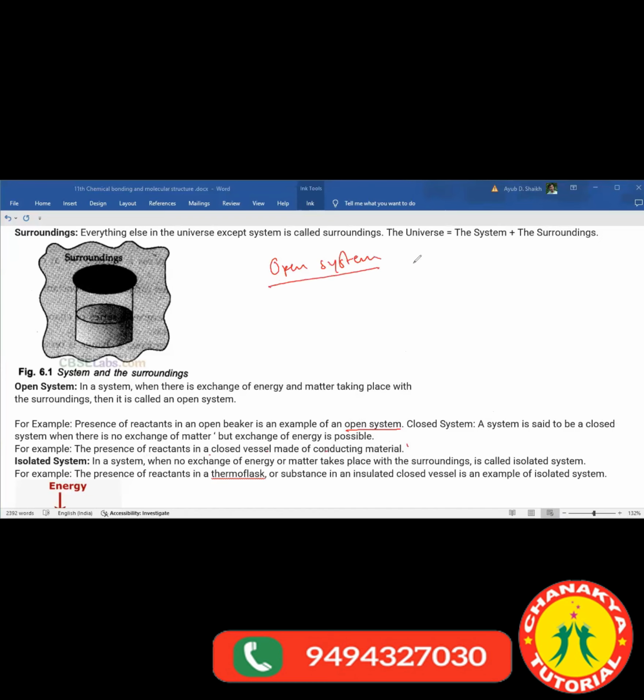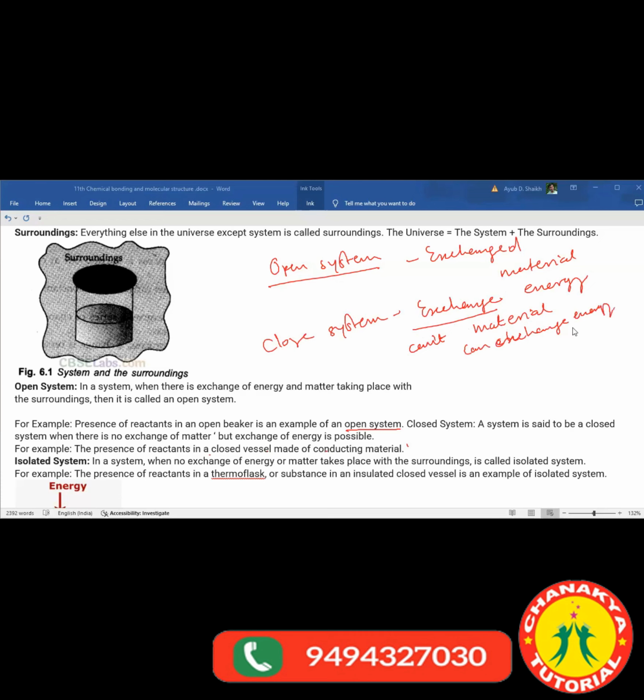But first we learned the open system, right? In an open system, we exchange both material and energy. In a closed system, we can't exchange material, but we can exchange energy.